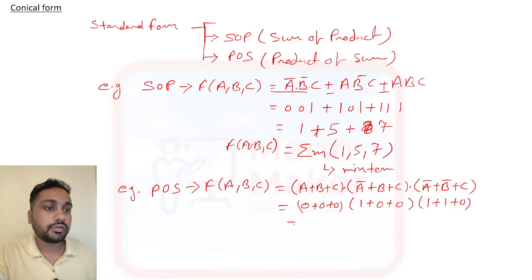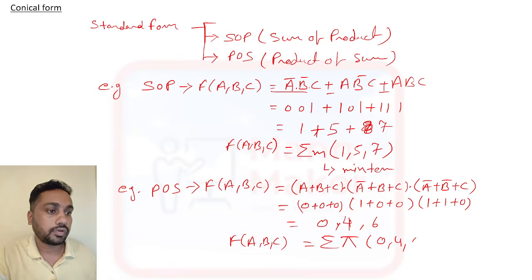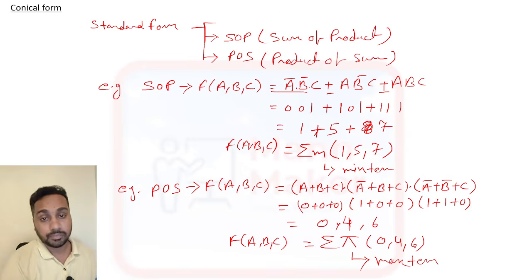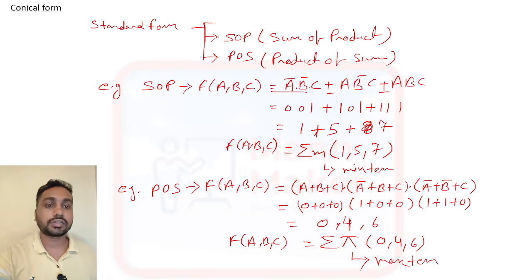All right, now this one is 0, and this is 4, and this is 6. So F(A, B, C) is equal to the summation of 0, 4 and 6. This is called max term. So like this, in POS we represent our number and expression. Just remember all these things.